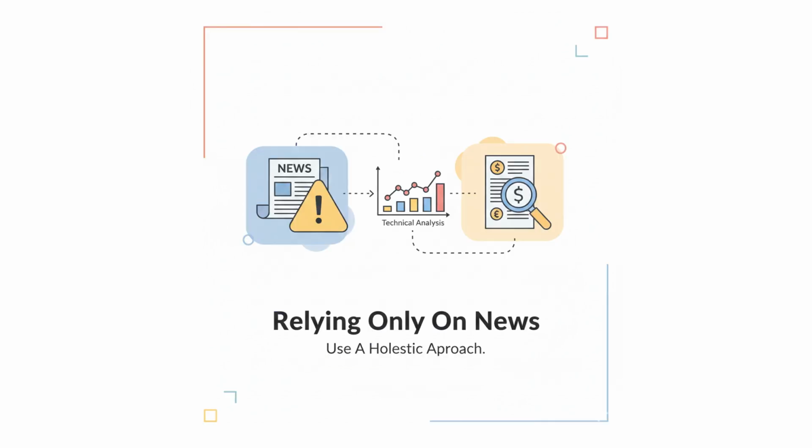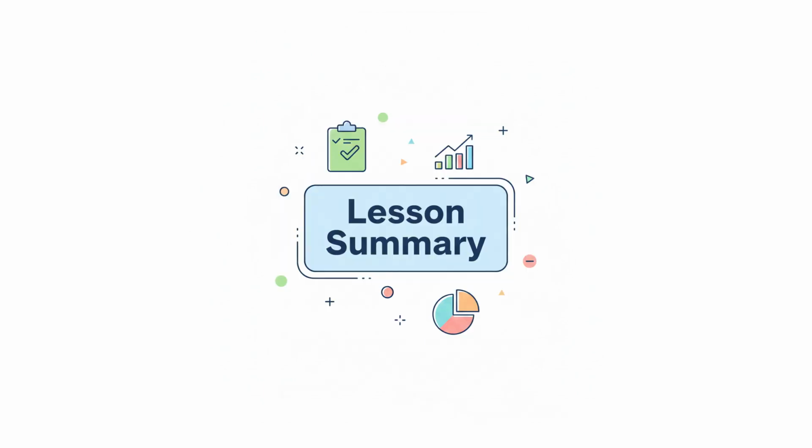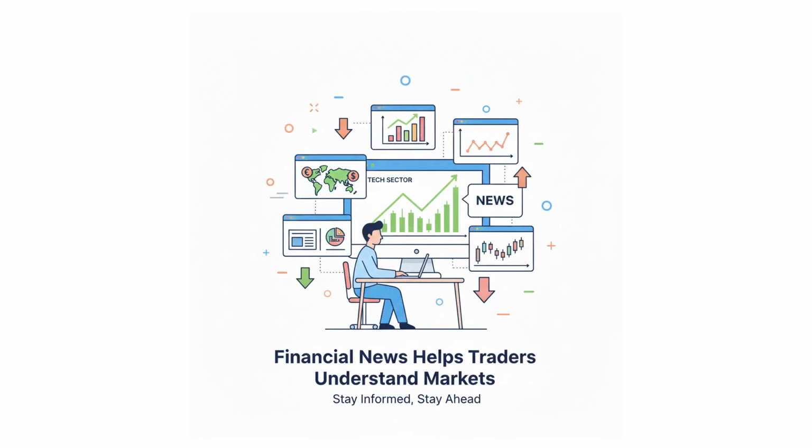Relying only on news. Combine financial news with technical and fundamental analysis for better decisions. Confirmation bias. Avoid searching for news that only supports your beliefs. Stay objective.